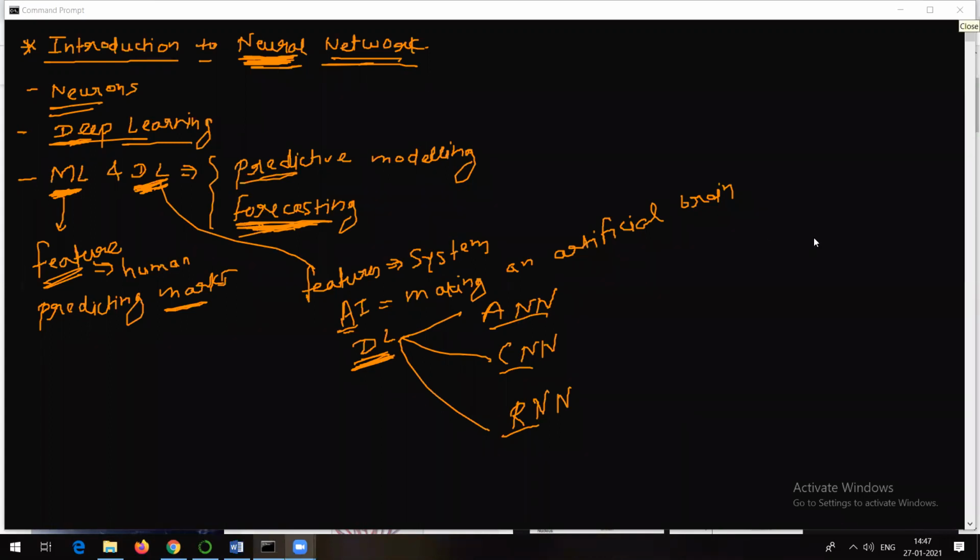Now, as we talked about neurons, whenever we want to implement all these things, we require some frameworks. So here come frameworks like TensorFlow, right? Then there is something called PyTorch. Basically, we make use of all these things in neural networks or in deep learning for that matter. TensorFlow is actually developed by Google.